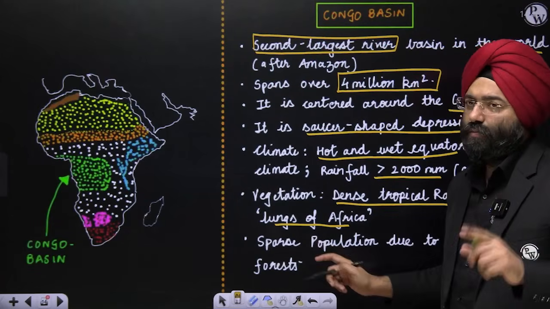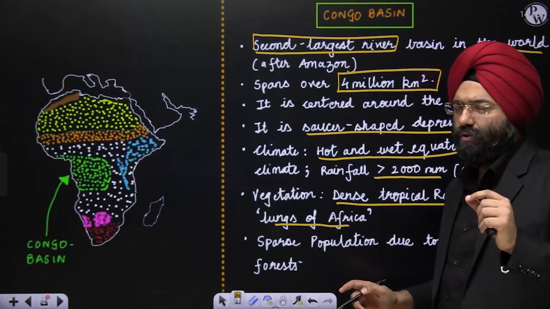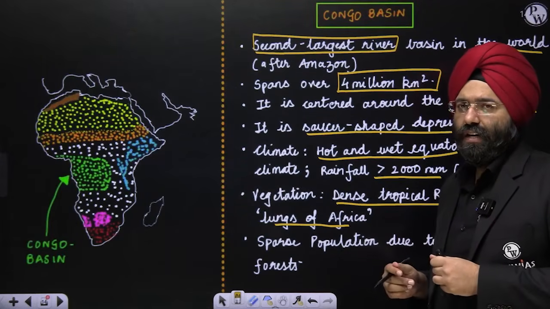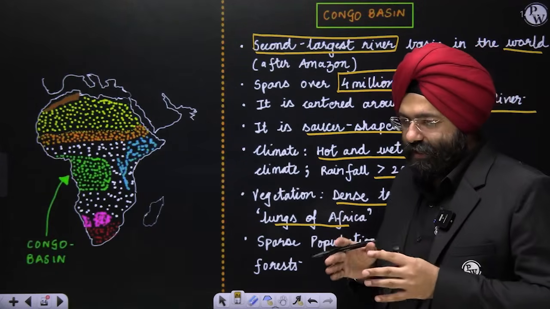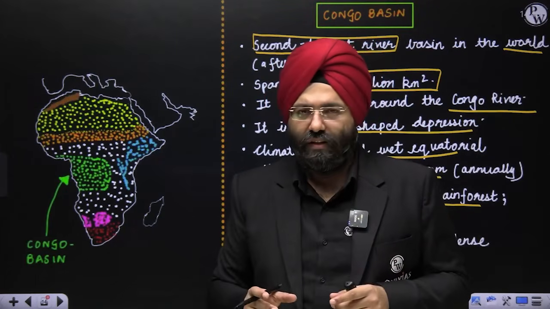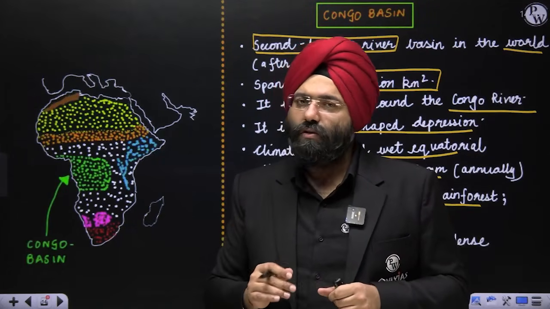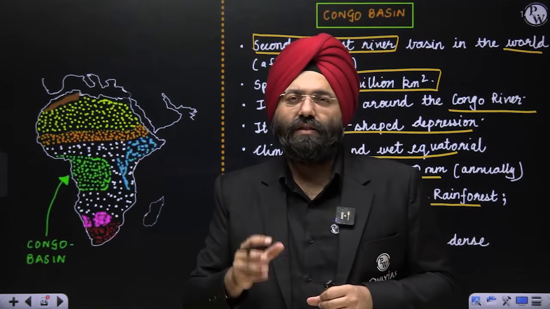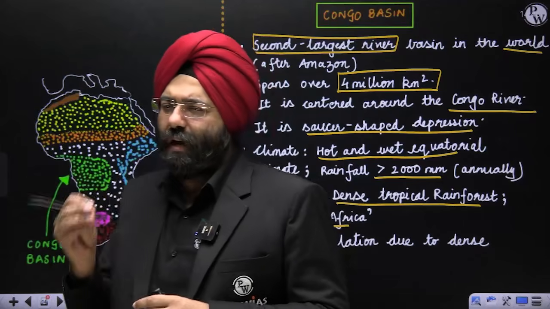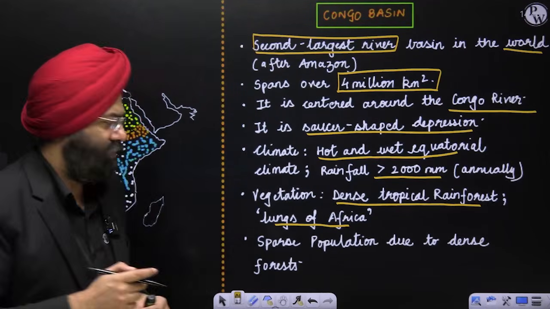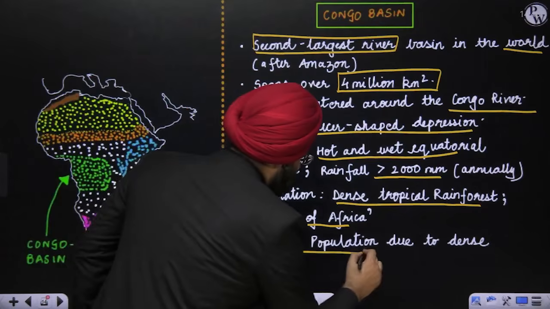Now, sparse population. If you see the Amazon basin also, where the dense rainforest is present, it is very difficult to stay inside those regions because very close by, huge, humongous trees are present. So in these rainforest regions also, the population is very sparse, very less. There are very few tribal people. So the population is very sparse in this region, right? Because of the dense forest.